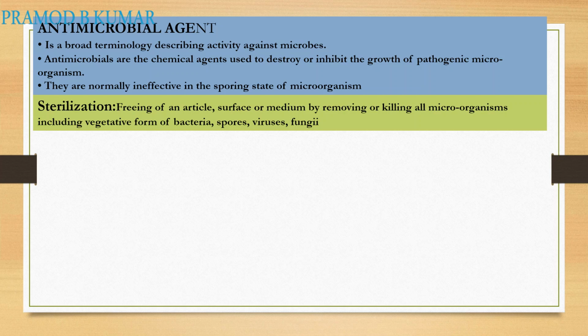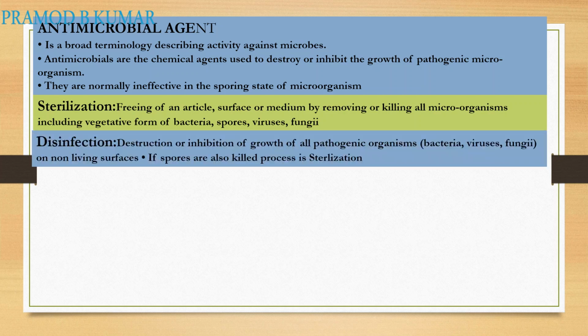Next is disinfection. Disinfection is the destruction or inhibition of growth of all pathogenic organisms, bacteria, fungi, everything, on non-living surfaces. The very important thing is they are only applied on non-living surfaces. You can't put Domex on our body.